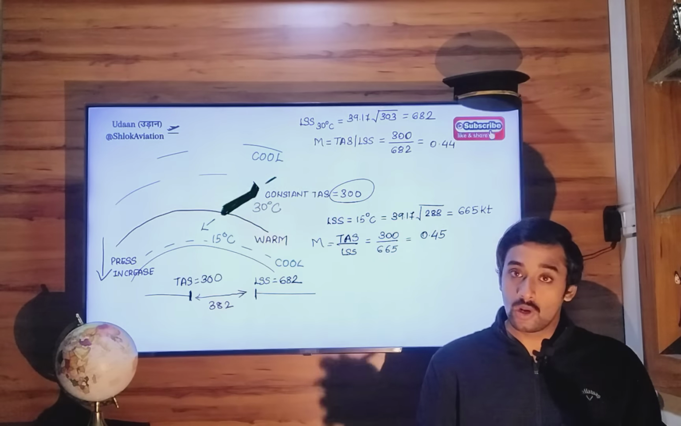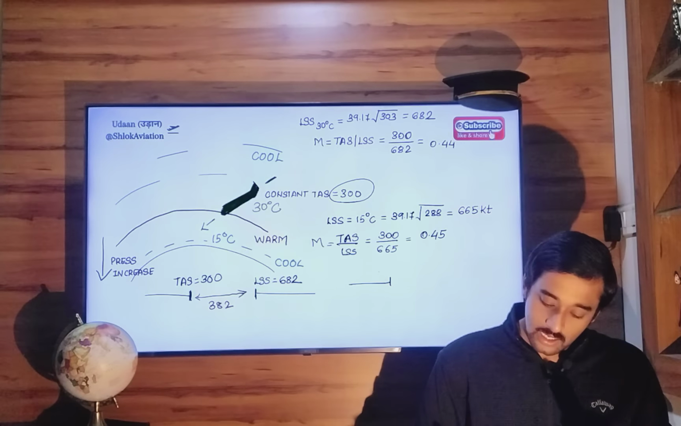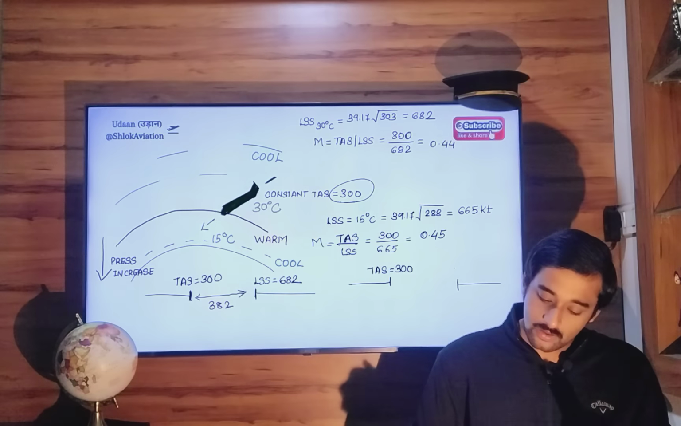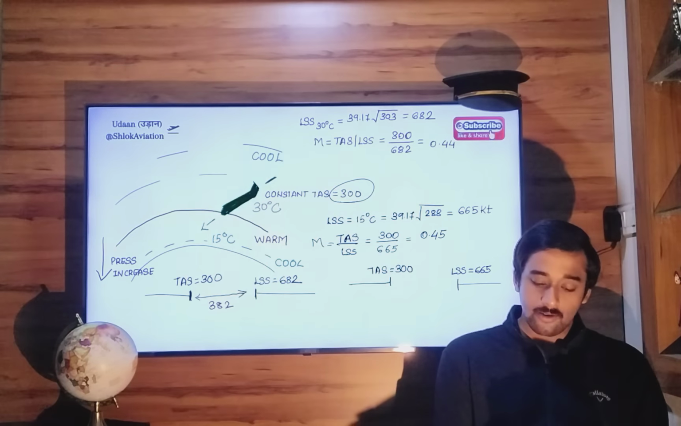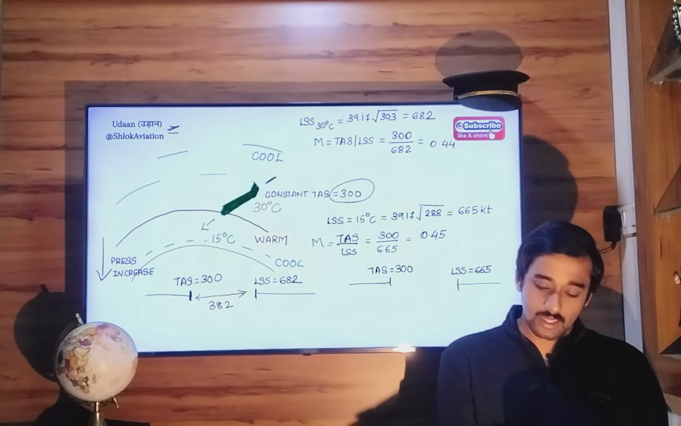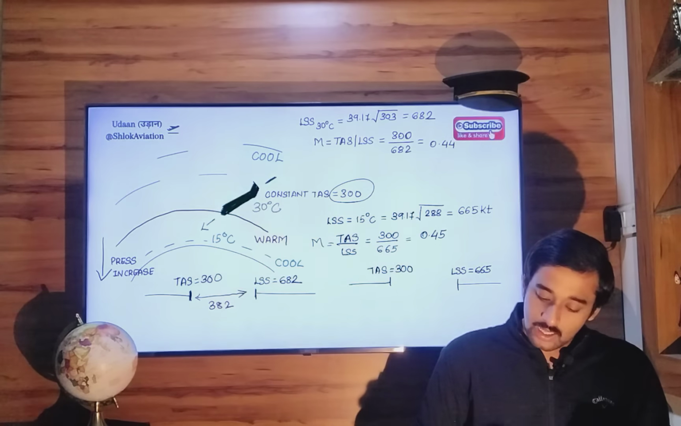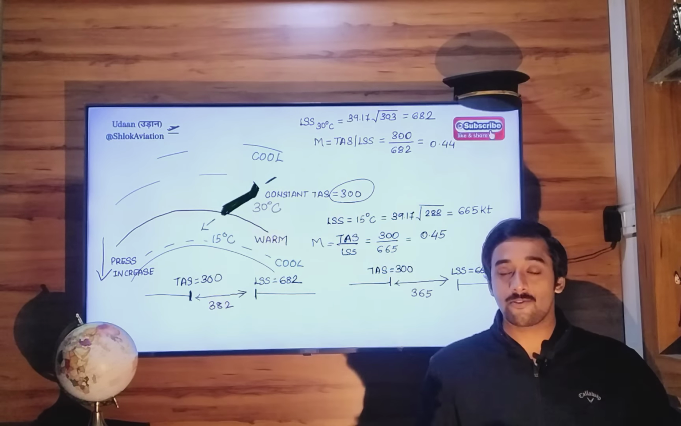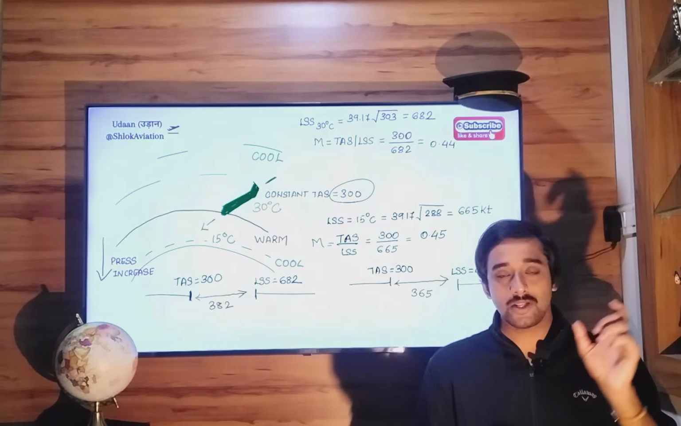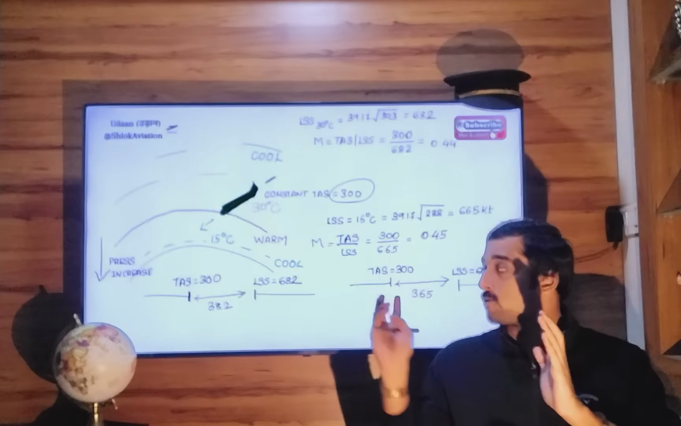Now when you descend to cooler altitudes, the true airspeed is again the same. We have considered it as 300, local speed of sound 665. So what has happened? The space margin between them has become 365. So 382 has become 365 now. So the difference between them has decreased. That means true airspeed has moved closer to local speed of sound here.